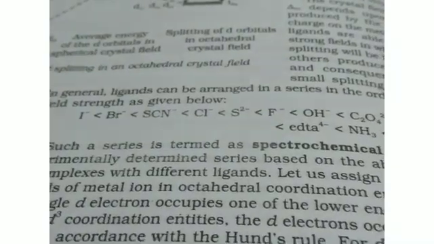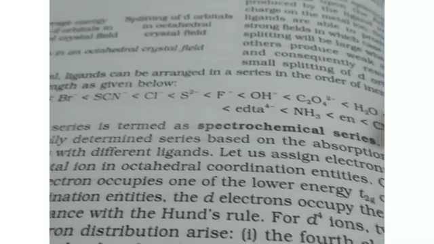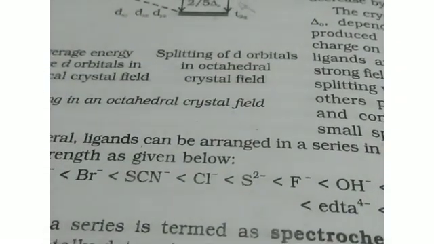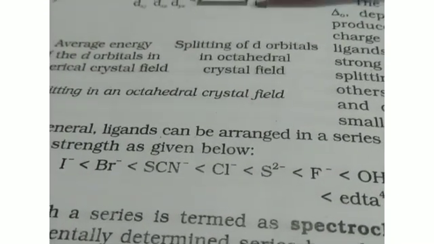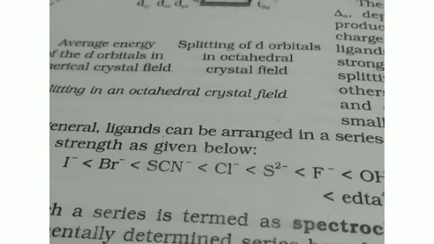For strong field ligands like CO and CN minus, the delta O value, that is, the splitting value of the octahedral complex, is very high.